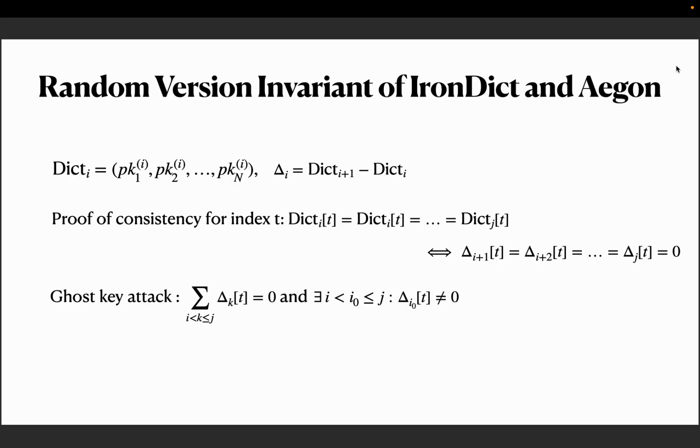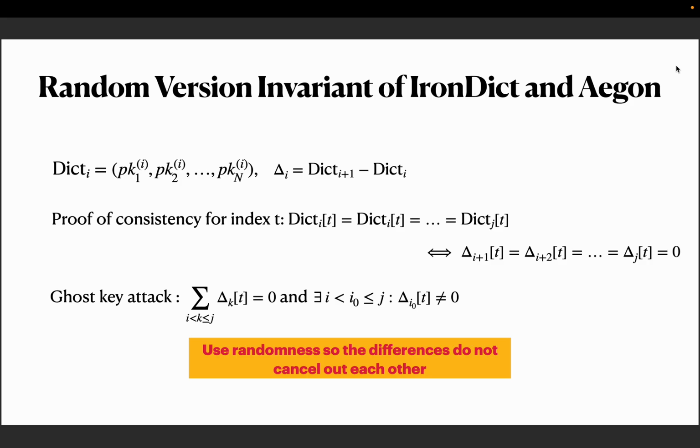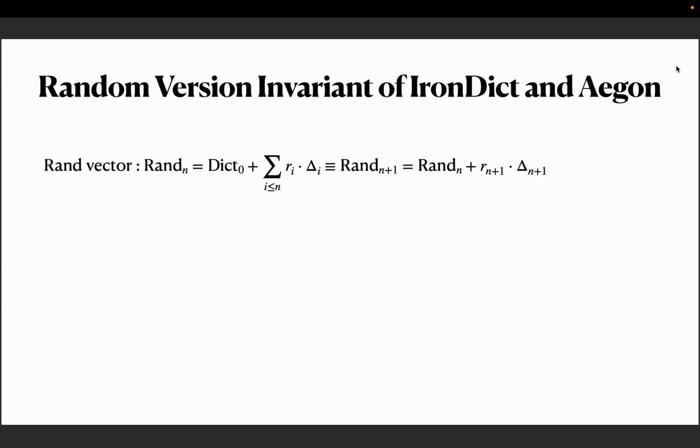However, they're not all individually 0, meaning there exists at least one of these delta vectors at index T which is not 0. Our high-level idea to detect this is that we use randomness, so these differences cannot basically cancel out each other. The way it works is that we define these rand vectors at every epoch.